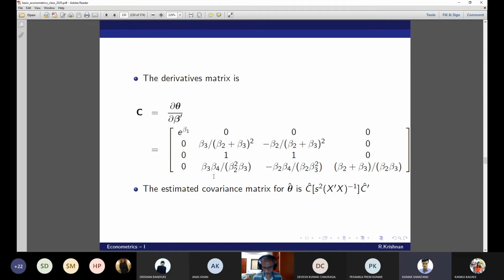Sir, I think she is saying that why aren't we cancelling the fourth row, third column term, beta 2 and beta 2? Yeah, like why aren't we writing minus beta 4 by beta 3 square instead of minus beta 2, beta 4 by beta 2, beta 3? Okay, you can write it. I'm just writing the